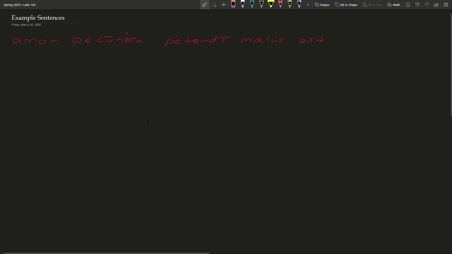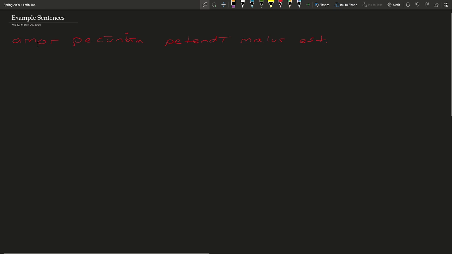Okay, so in this video I just want to go over a couple examples from the homework, just to show you the idea of transforming a gerund phrase into a gerundive phrase, or the gerund-gerundive flip. So I'm going to take a look at this one first. So, amor pecuniam petendi malus est.